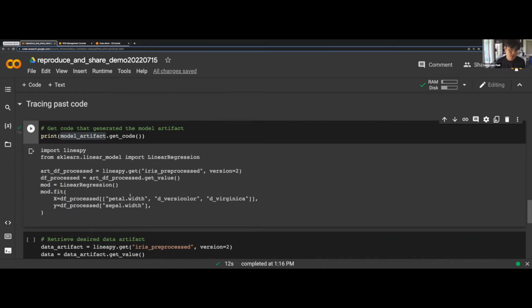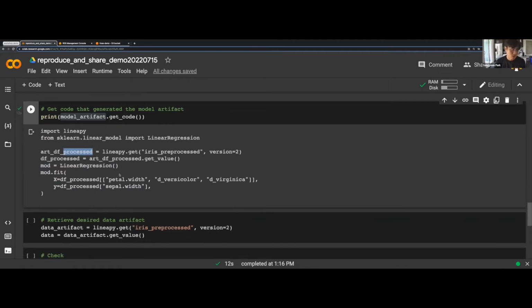Then we may suspect that the data that we used, which is the pre-processed data here, might be wrong. In that case, we can repeat the process because we know that it comes from LineaPy as an artifact. Specifically, the artifact name is iris preprocessed, and the version that was used was version 2.